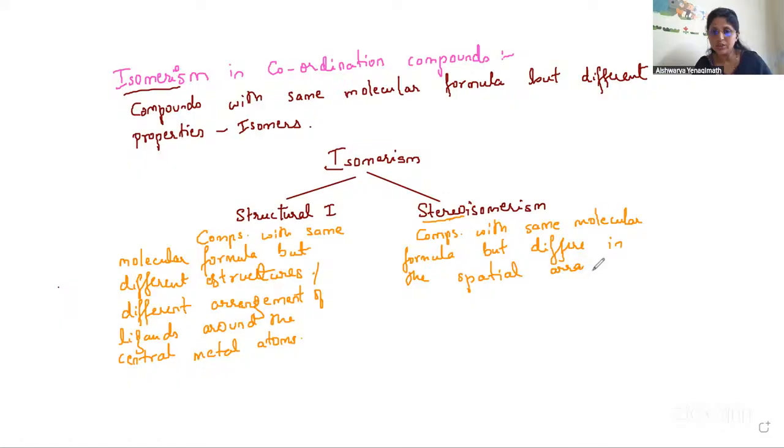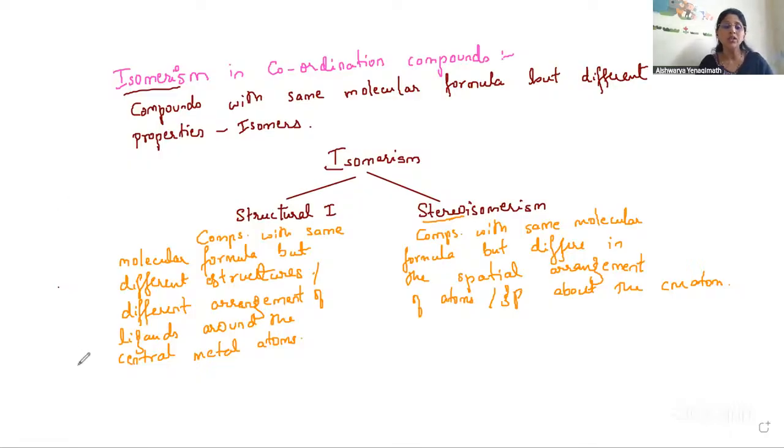Spatial arrangement of ligands, or you can say of atoms or groups about the central metal atom. So these are the two types of isomerism, structural isomerism and stereoisomerism.